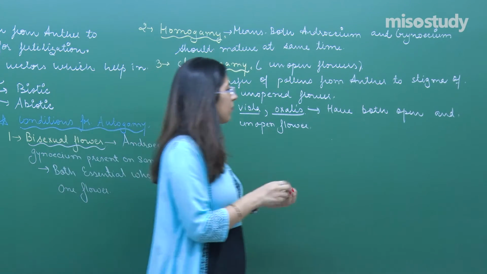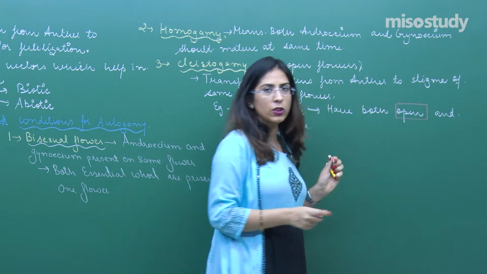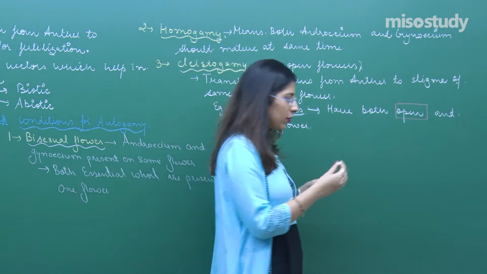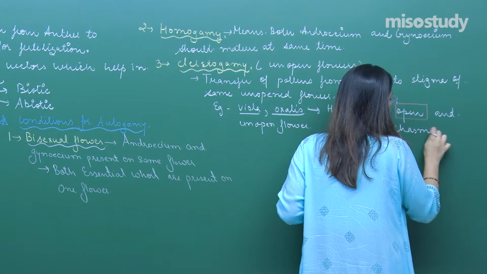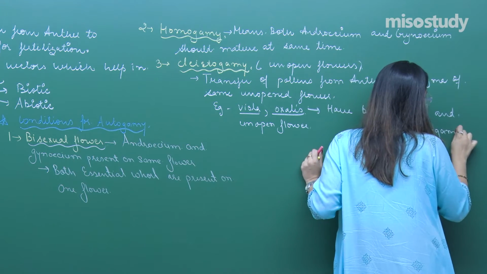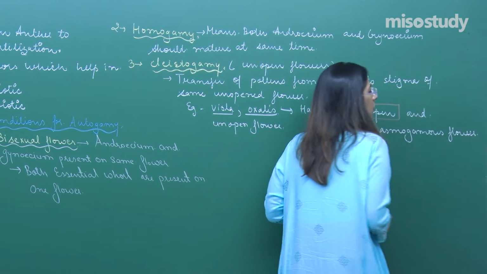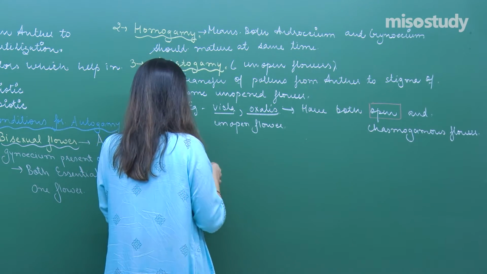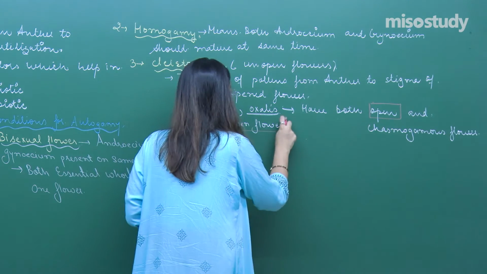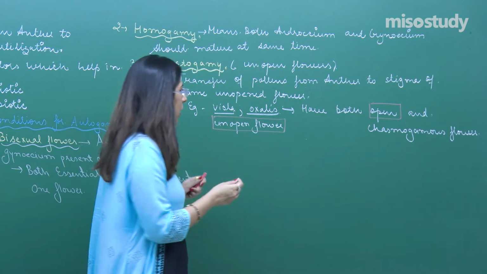Now these flowers which we term open flowers are also termed chasmogamous flowers. Whereas the unopened flower, that means I am talking about the cleistogamous flower.